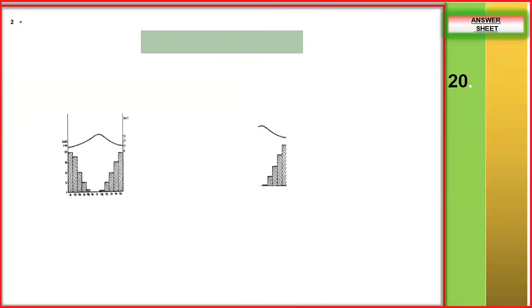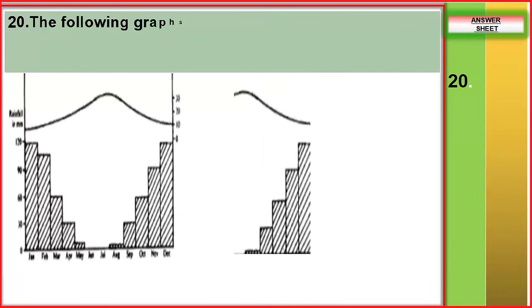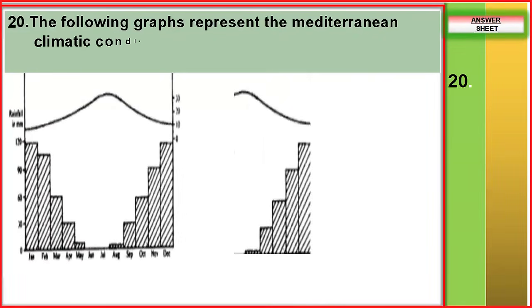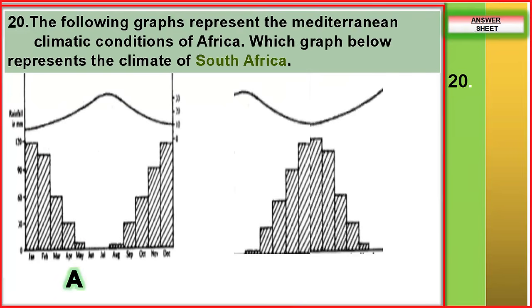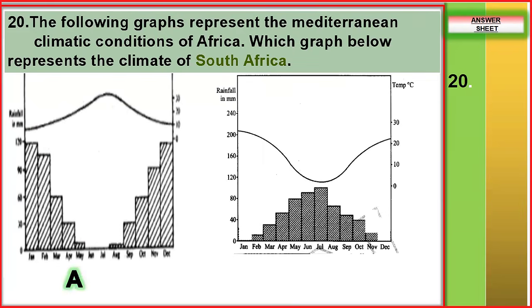Next question is question number 20. The following graph represents the Mediterranean climatic condition of Africa. Which graph? You can see graph A and graph B. They look opposite to each other.